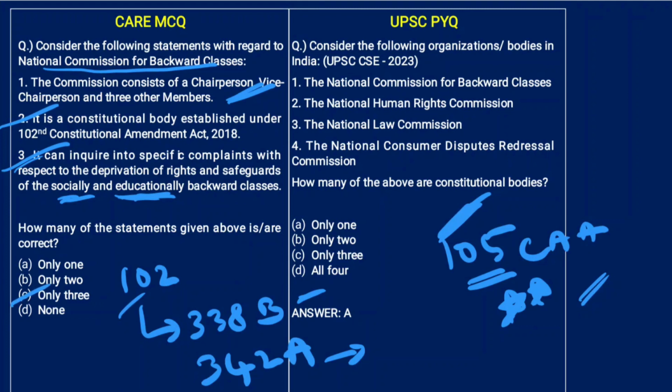Now, previous year question. Consider the following organizations or bodies in India. How many of the above are constitutional bodies? The National Commission for Backward Classes, yes, NCBC is a constitutional body. The National Human Rights Commission, no. Law Commission, no. Only one. It was asked in 2023.